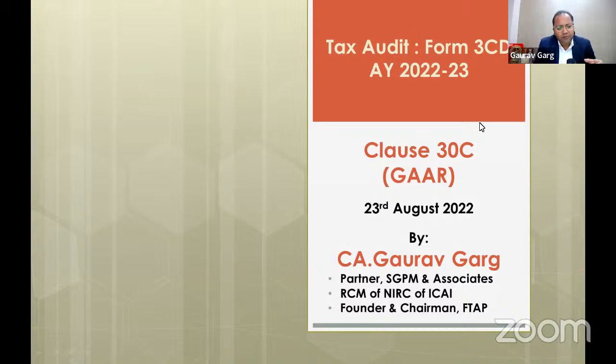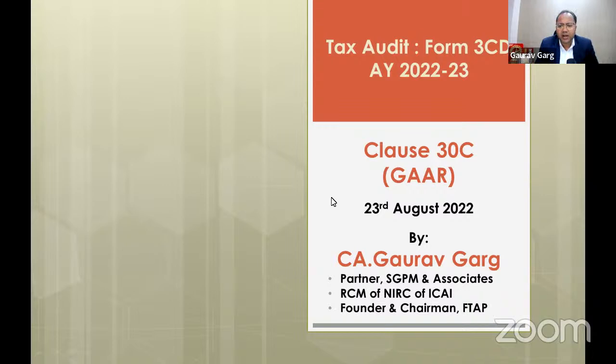So even if you are doing something legal, which is as per the provisions of the Act, still GAAR can hit you. The wording, if you focus on GAAR, says avoidance. And we all know that in tax there are three things: one is tax evasion, second is tax avoidance, and third is tax planning. We'll try to understand the difference between these three terms and where GAAR is applicable,